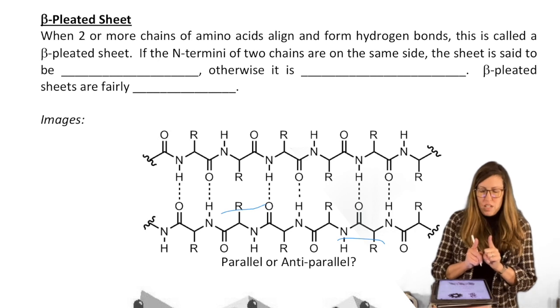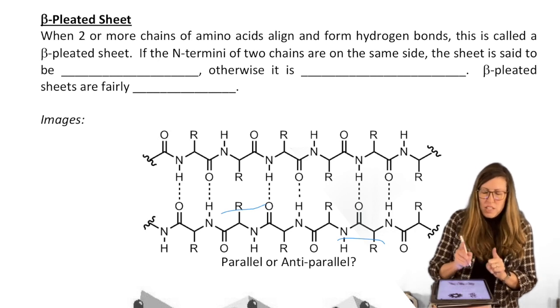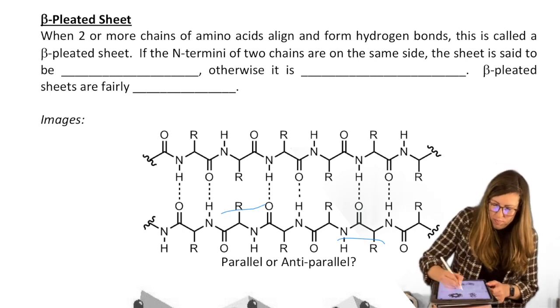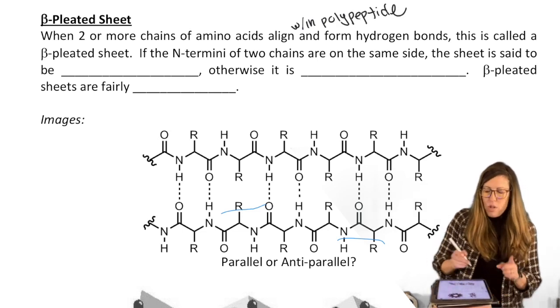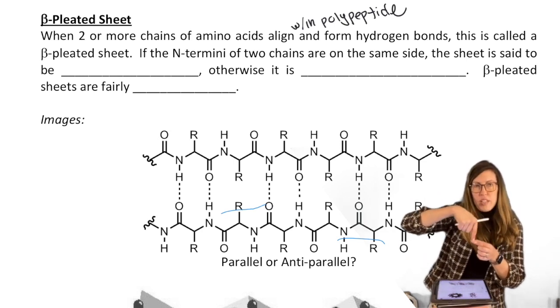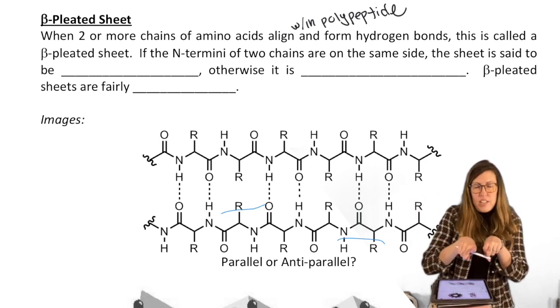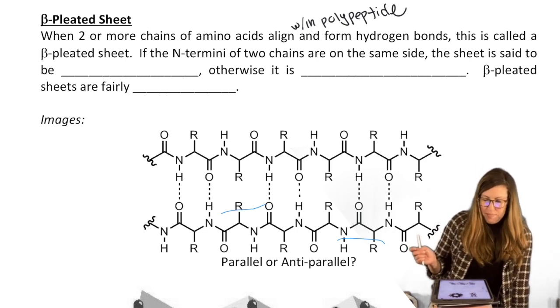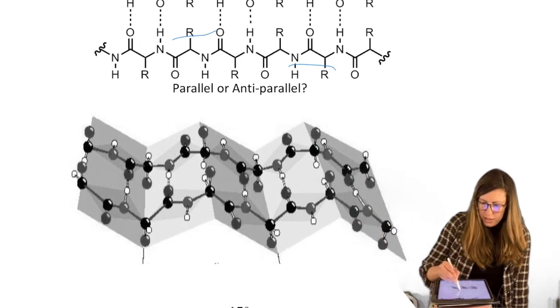I would actually say within a polypeptide, the amino acid residues align and form hydrogen bonds. So in other words, instead of coiling, they align in a linear fashion. This is called a beta pleated sheet. So here's what the sheet looks like right there.